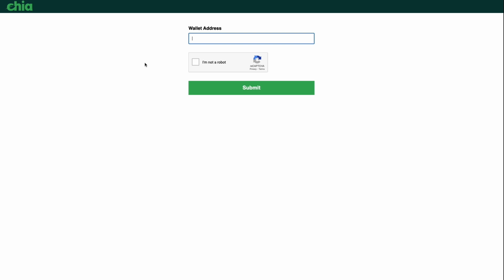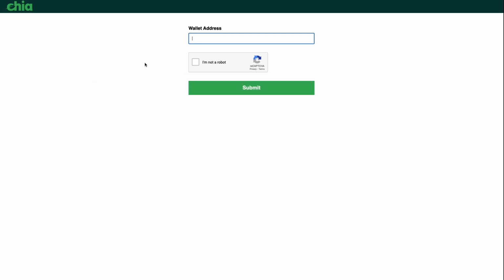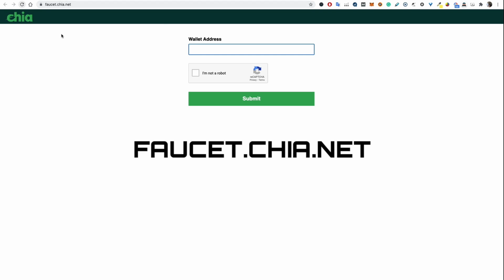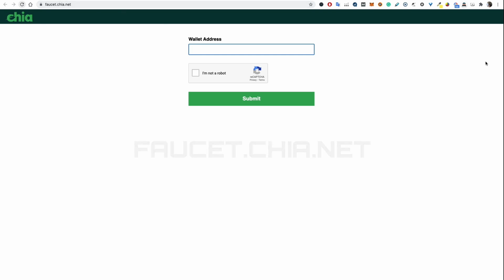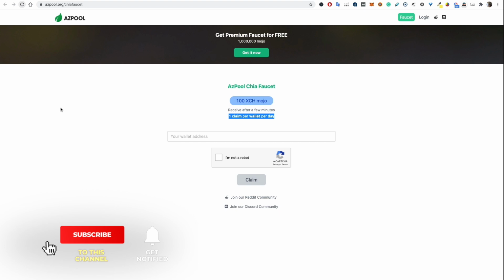Fortunately, there are free services called Faucets, which will give you free Mojos. Mojo is the smallest fraction of Chia currency. The official Chia faucet is called faucet.chia.net. You visit this website, put your public address, click I'm not a robot, submit, and you will receive your Mojo, usually within a few days, depending on how many other wallets are queued ahead of you. Another one is called azpool.org/Chia Faucet. Here again, you put your public key and click on I'm not a robot and claim.